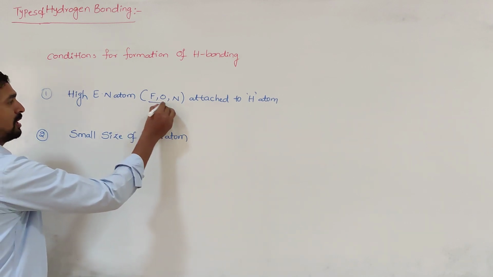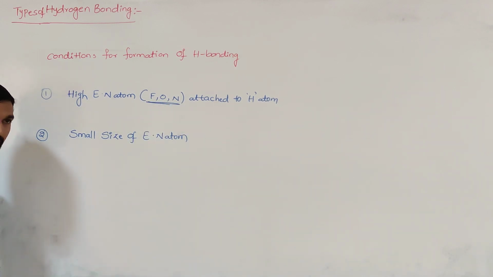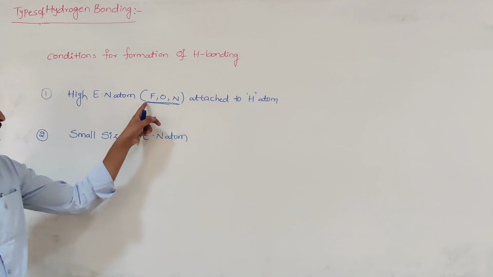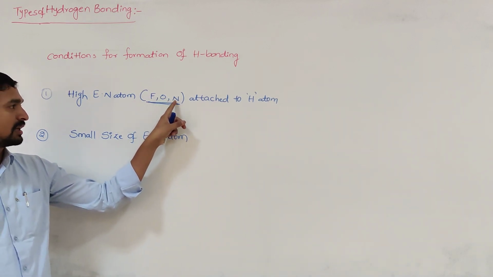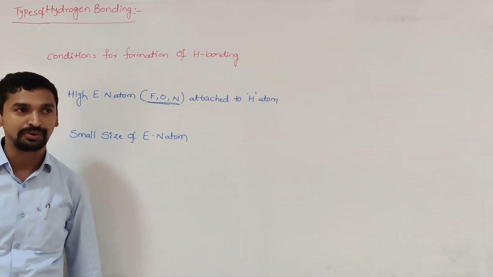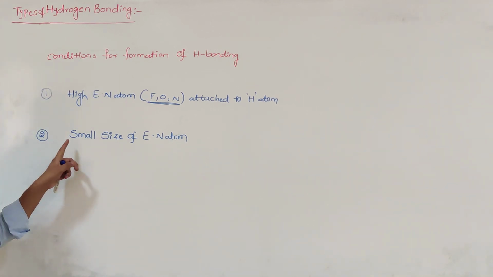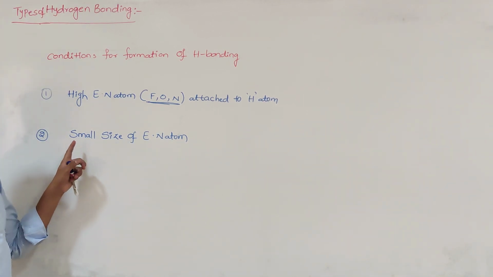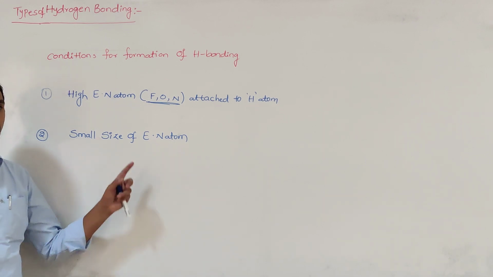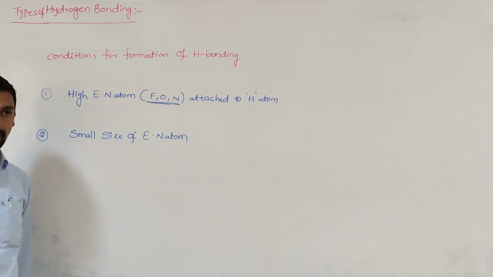Either fluorine or oxygen or nitrogen must be present, and that electronegative atom must be attached to the hydrogen atom. And the second condition is that the electronegative atom should always be smaller in size, which will form the strong hydrogen bonding.